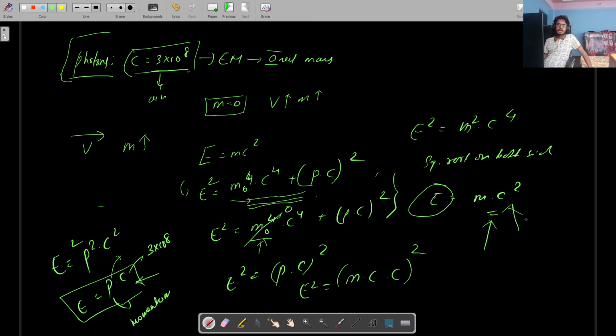Photons do not have any rest mass, so they just move, and when they move, they have a mass, and that mass comes into account of wave particle duality. How waves can act like a particle and particles act like a wave will be explained later in this chapter. There is an experiment used to determine the wave particle duality, to explain what Einstein was thinking at that time when he was formulating this.